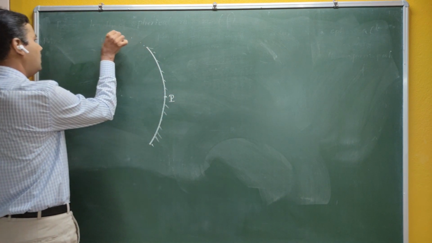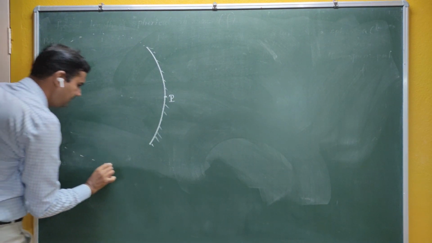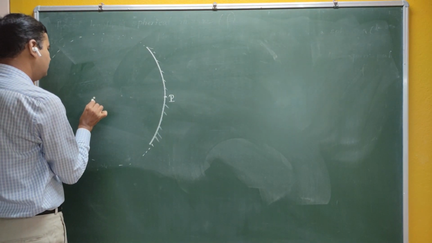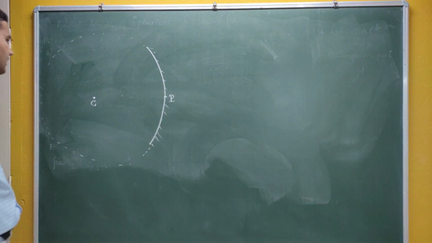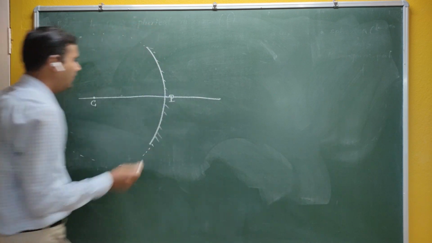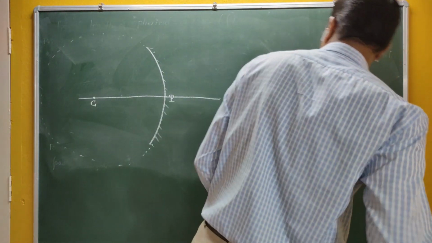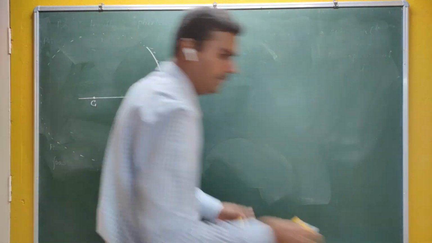Now this is a part of a spherical surface, and the sphere has a certain center here. This is called the center of curvature. And the line which passes through the center of curvature and the pole is called the principal axis.